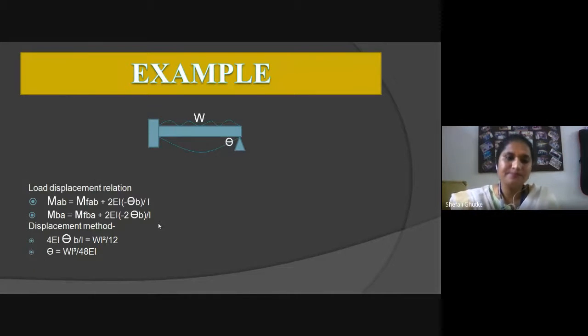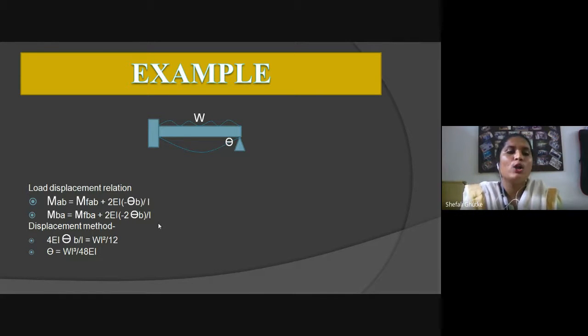For example, it is a beam. One end is fixed, the other end is hinged, and some UDL is acting on this beam. This load induces some deflection and an angle theta.